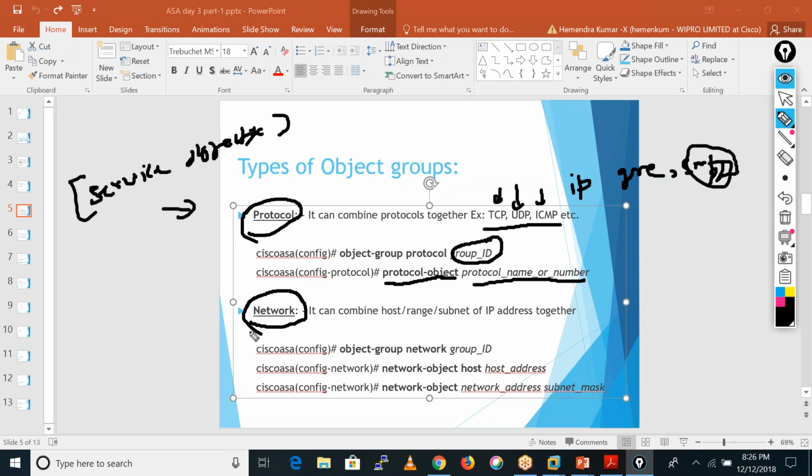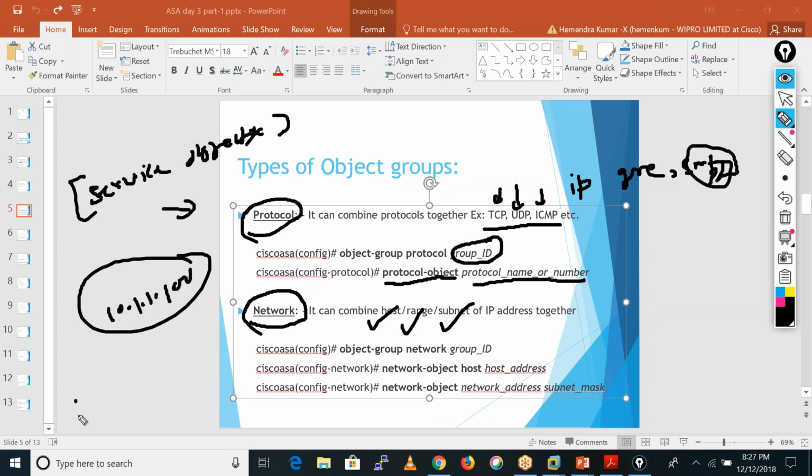We also have the network kind of object groups. In a network object group, we have host, range, and subnet kinds of objects. Host means it includes one IP address, like 10.1.1.100.